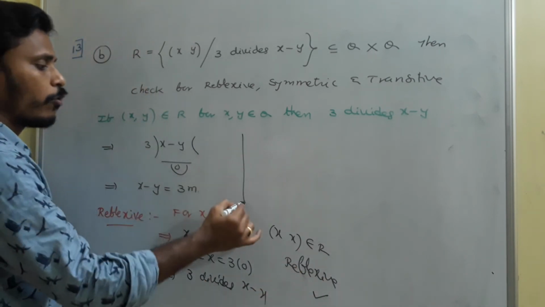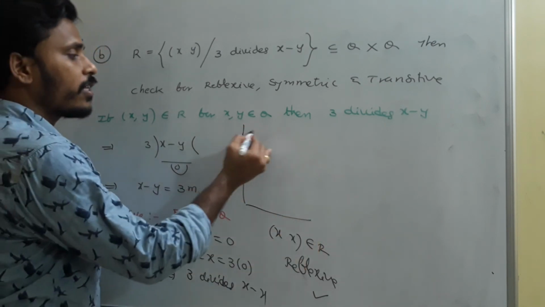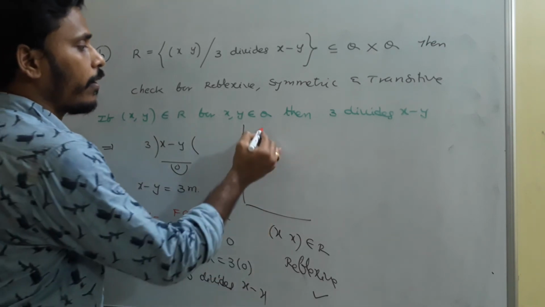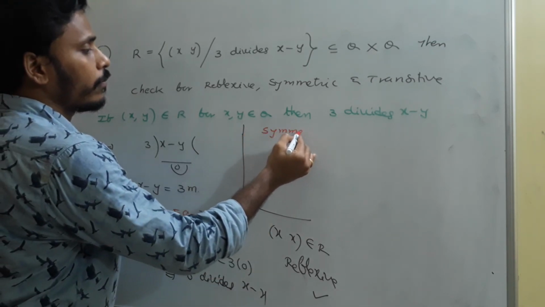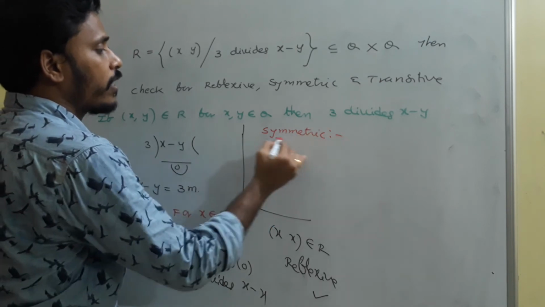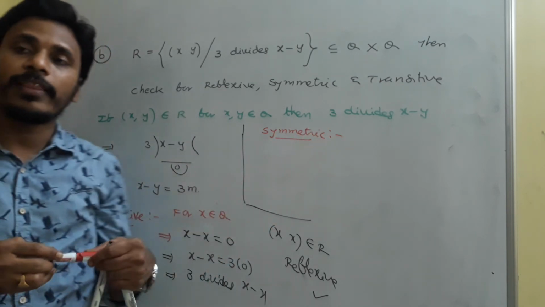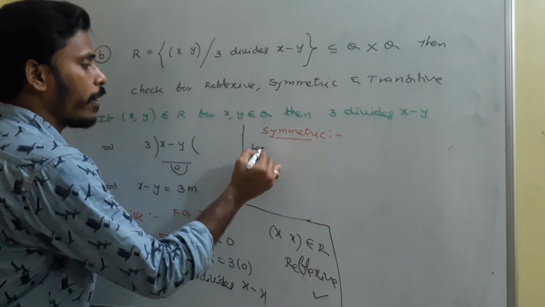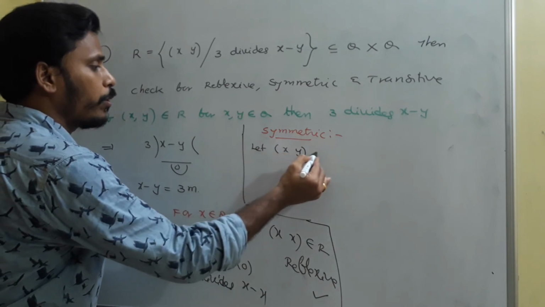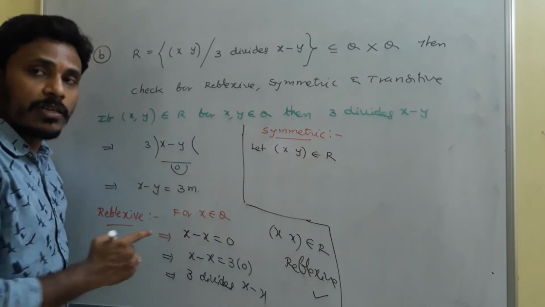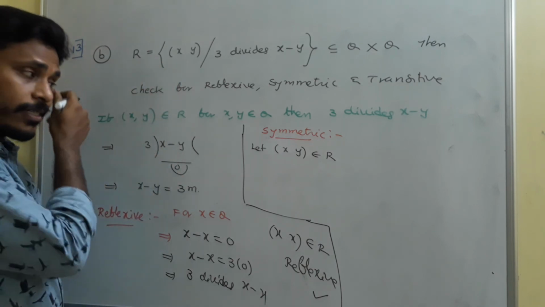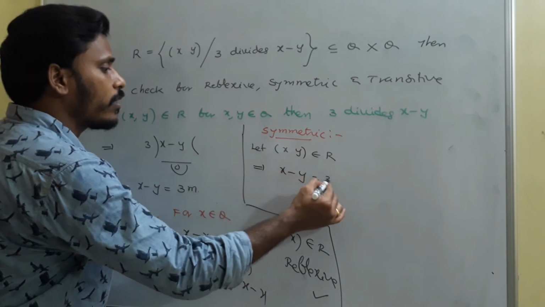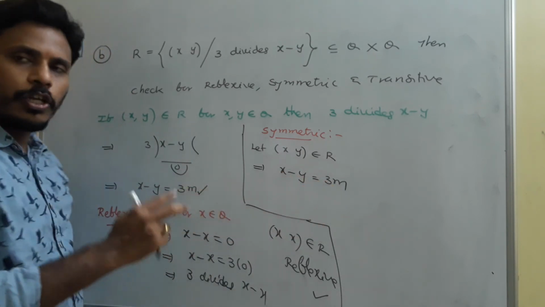That's about reflexive. And the next thing is symmetric. How can we say whether it is satisfying symmetric or not? For symmetric, we need to start our discussion with an ordered pair of the relation. So, you just start your discussion with an ordered pair. Let x comma y belong to the relation. Since x comma y is in the relation, 3 divides x minus y. And since 3 divides x minus y, it is very clear that x minus y is equal to a multiple of 3, just like this, 3 into something.